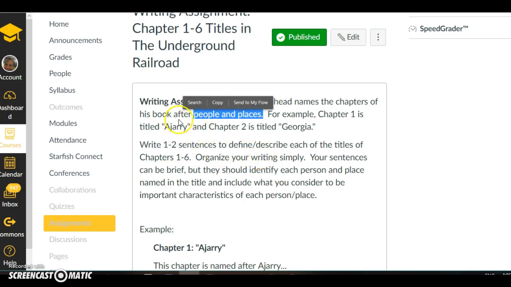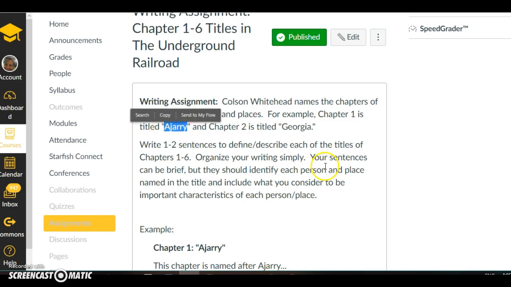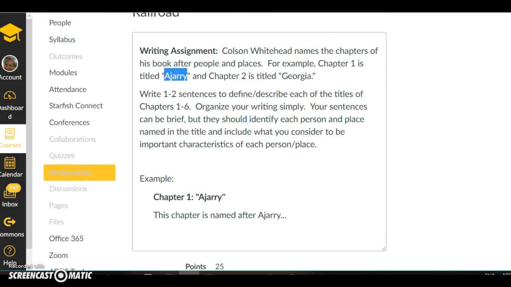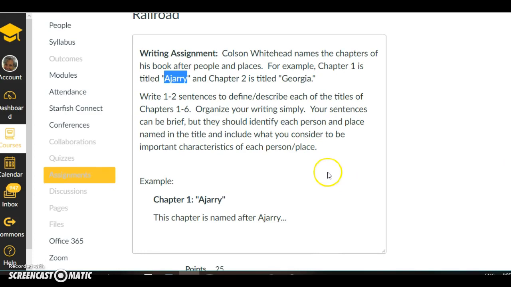So, for example, chapter 1 of The Underground Railroad is titled Ajari, and Ajari was the grandmother of the protagonist in our book. So here's your assignment. Simply write one sentence to define or describe each of the titles of the chapters 1 through 6.